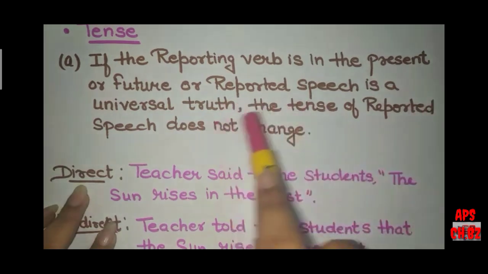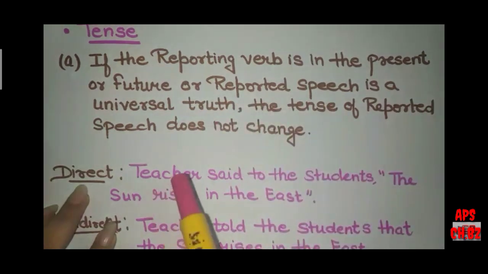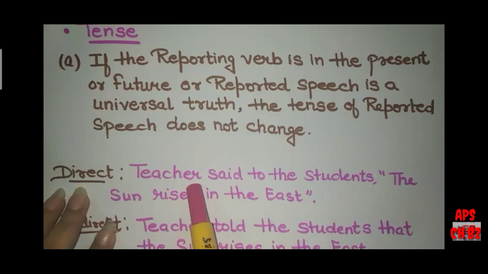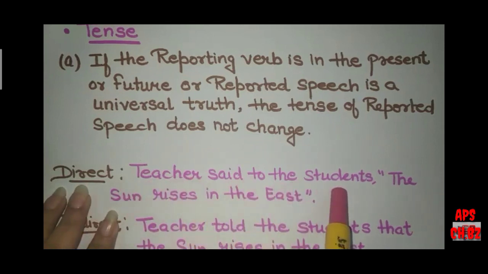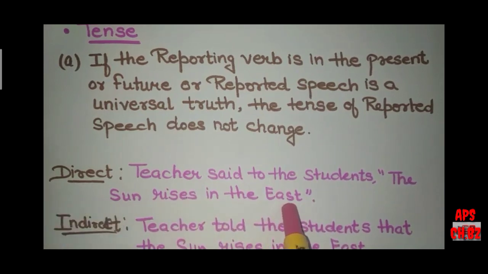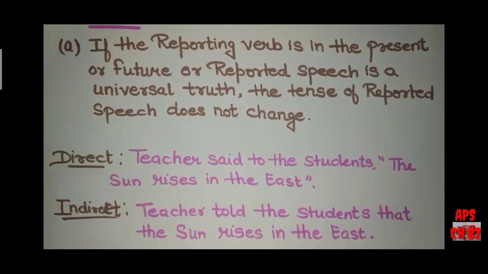Let us consider a universal truth. In direct speech, it can be "The teacher said to the students, the sun rises in the east." Now, the sun rises in the east is a universal truth we know. So in indirect, it will become "The teacher told the students that the sun rises in the east." Here the necessary changes we have done.